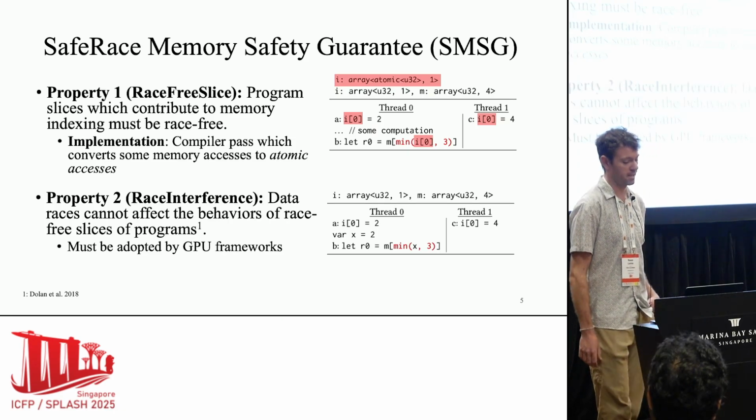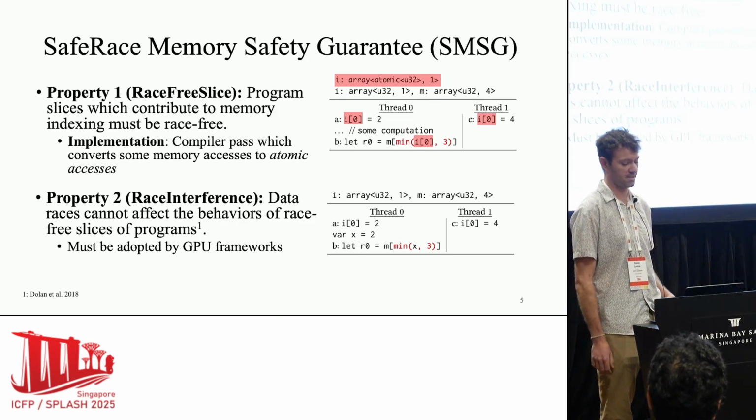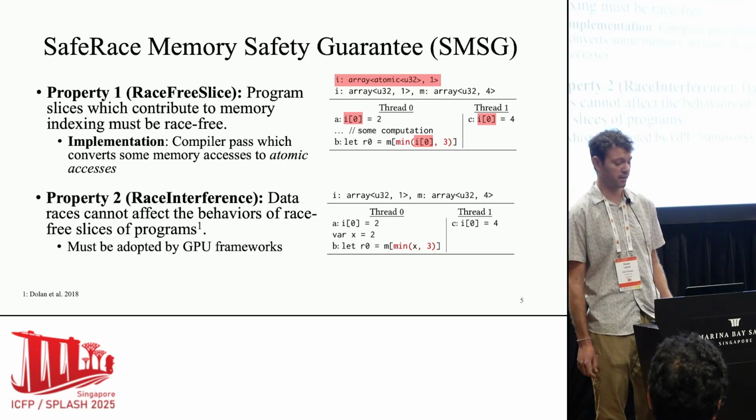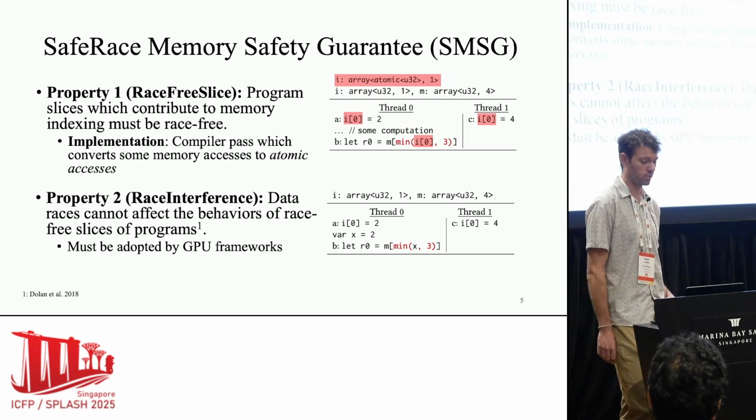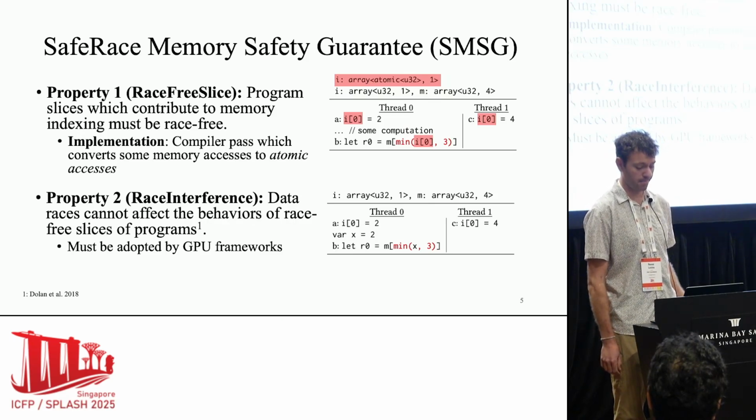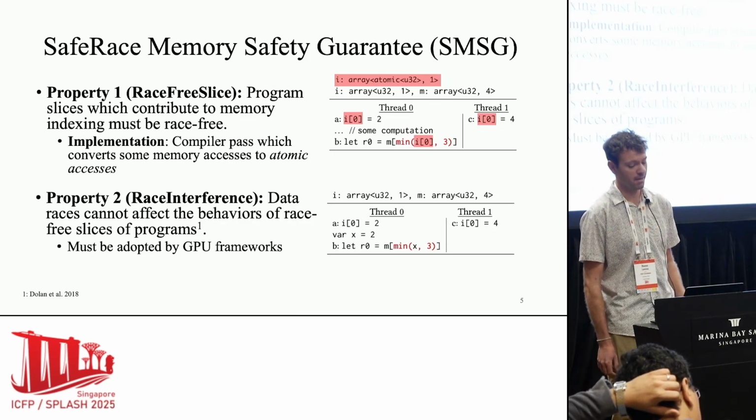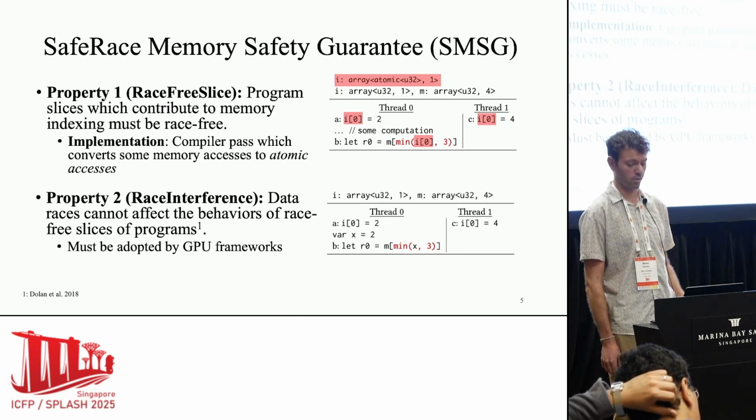The second property is called race interference, which says that data races cannot affect the behaviors of race-free slices of programs. This follows previous work by Dolan et al. from 2018, where they called this bounding data races in space. Unfortunately, this is not a property that can be implemented in WebGPU. It must be adopted by the lower-level GPU frameworks.